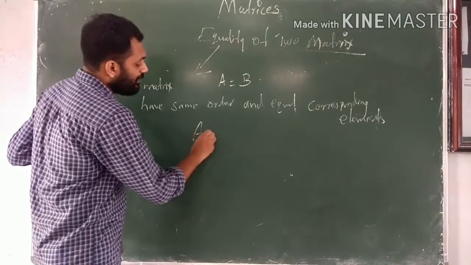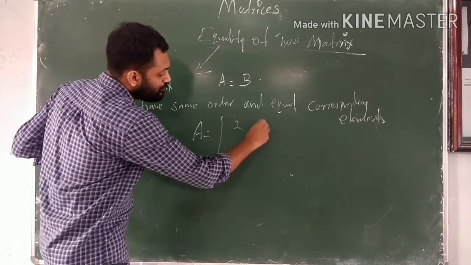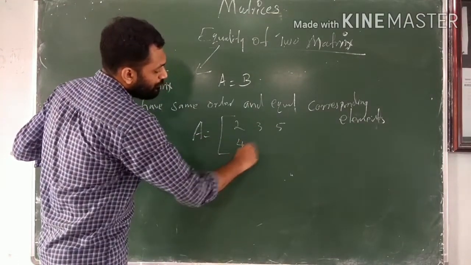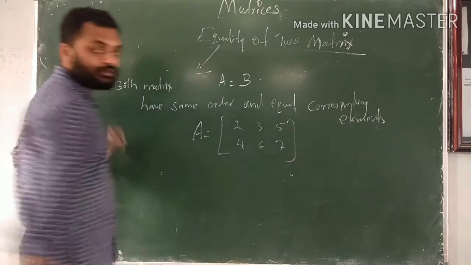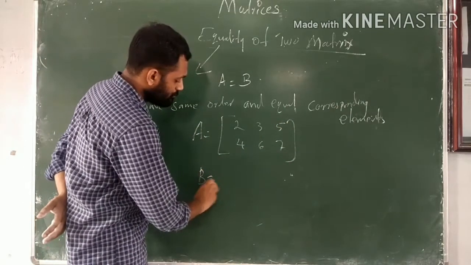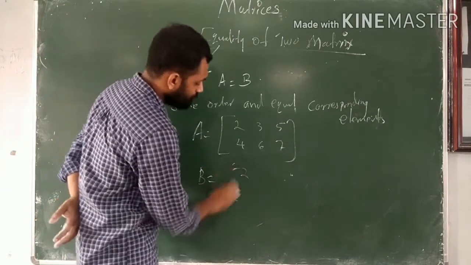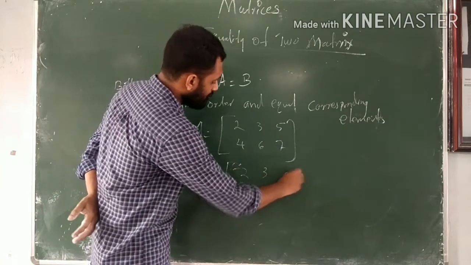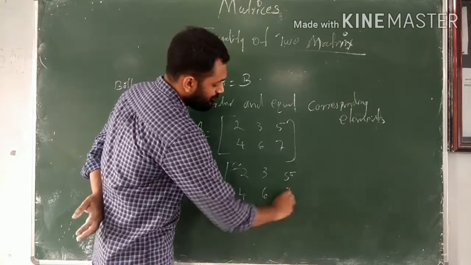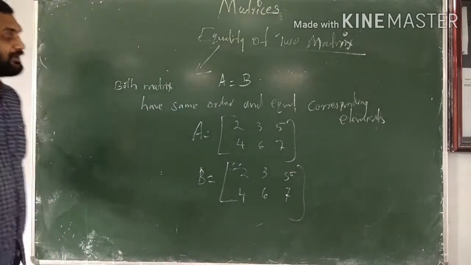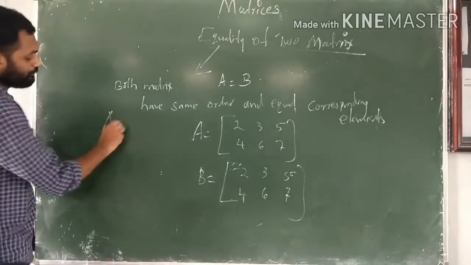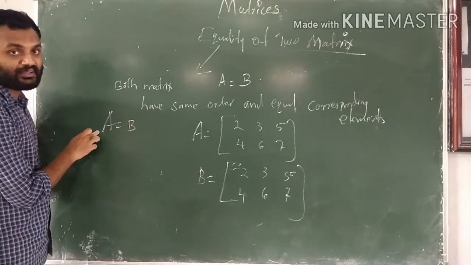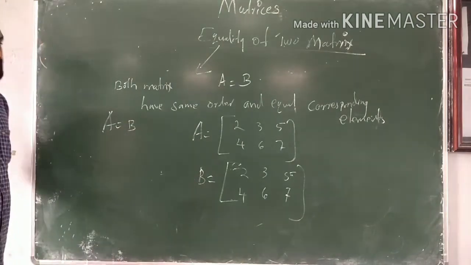For example, A is equal to the matrix 2 3 5, 4 6 7. Then B is equal to 2 3 5, 4 6 7. We can say that matrix A equals matrix B. Why?